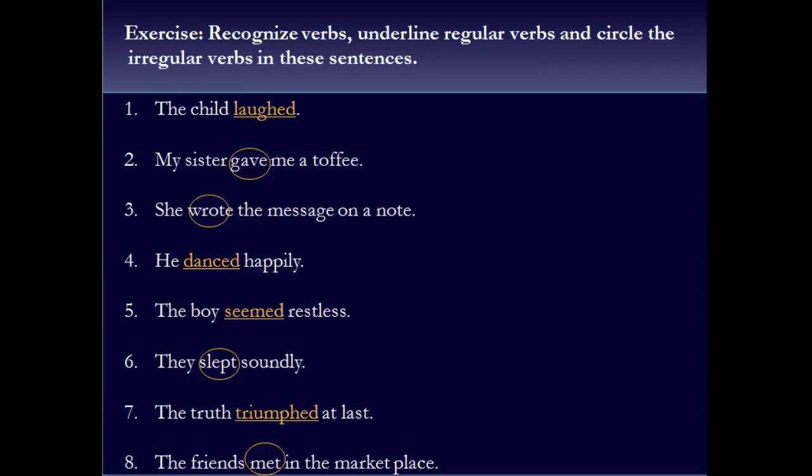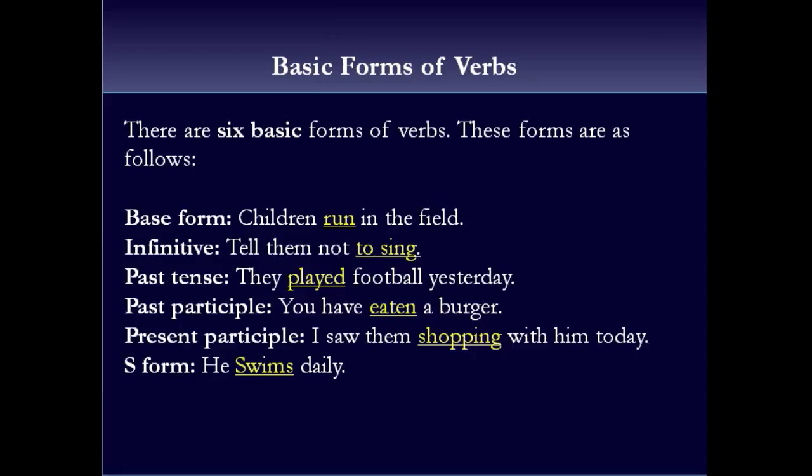Okay, let's move further and learn about more forms of verbs. Since class 5, class 4, you have been learning past and past participle forms of verbs, but there are other forms as well. Why were you focusing on past and past participle? Because these were the more difficult ones and the others are very, very easy. So let's look at what these other forms of verbs are. There are 6 basic forms of verbs.